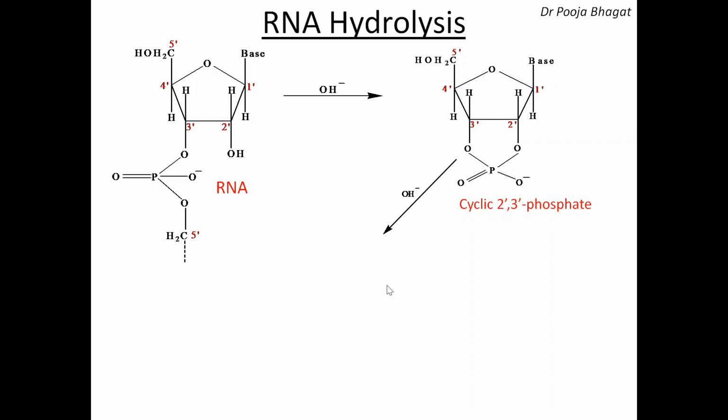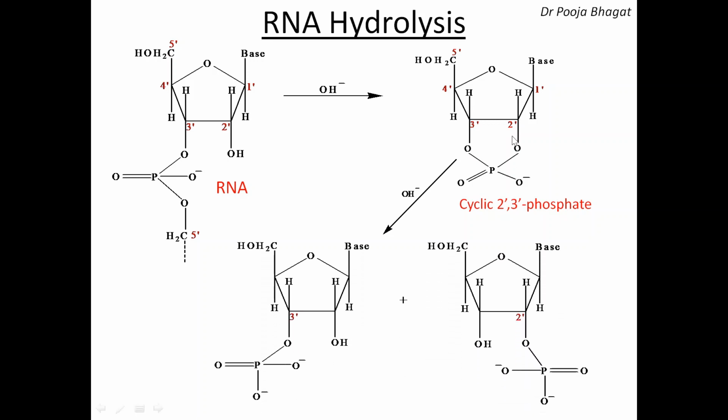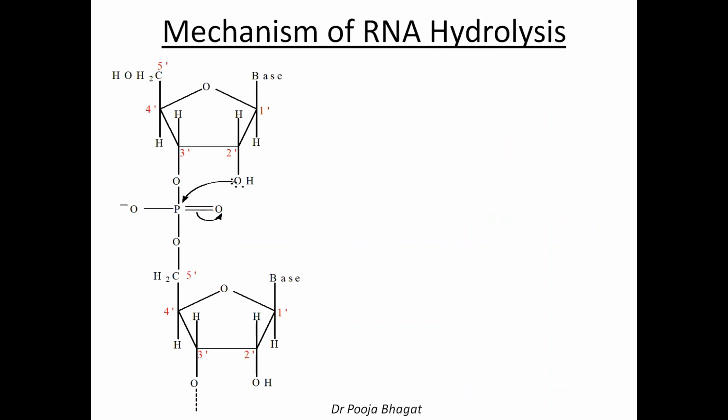Now when you hydrolyze it, there are two ways by which it can hydrolyze. Either it will hydrolyze this bond, or it will hydrolyze that bond. If this bond gets hydrolyzed, the phosphate group is present at the 2' position, so it will be 2' phosphate. And if it hydrolyzes the other bond, then the phosphate group will be attached to the 3' position, called 3' phosphate. So you get a mixture of 2' and 3' phosphate. Now the mechanism of RNA hydrolysis.